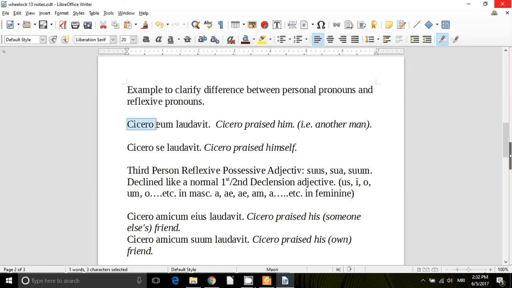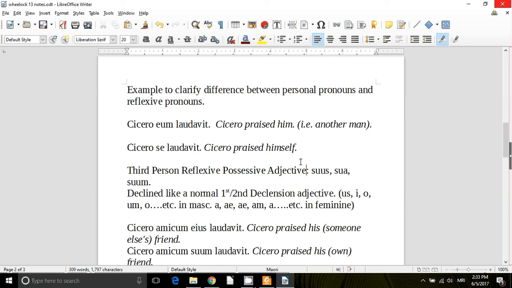So let's look at some examples to clarify the differences. Cicero eum laudavit. Cicero praised him. That is another person. As opposed to Cicero se laudavit, Cicero praised himself. So it's reflexive. It reflects back on the subject. It refers back to the subject of the sentence. The third person reflexive possessive adjective is suus, sua, suum.